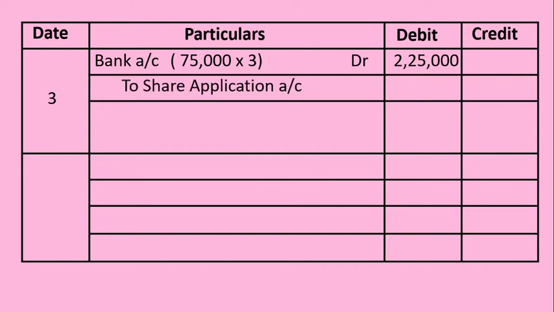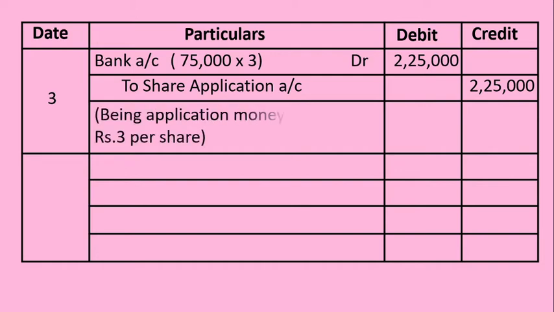The amount is collected towards application stage. That's why to share application account is mentioned and the amount is shown in the credit balance. To share application account, 2,25,000, being application money received at rupees 3 per share.